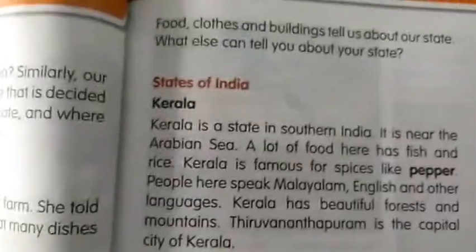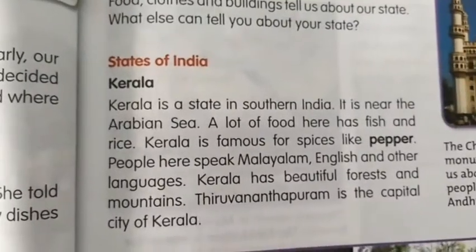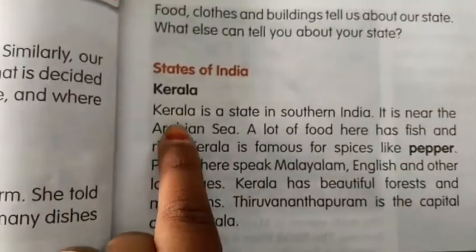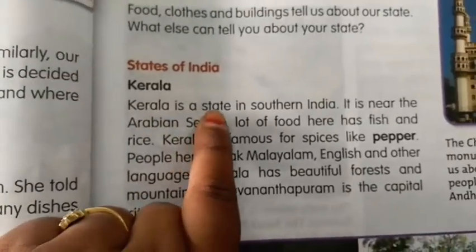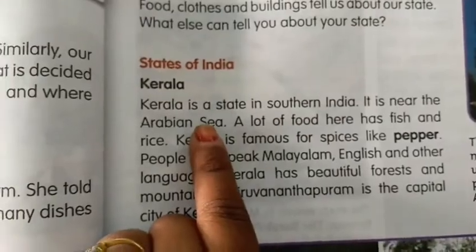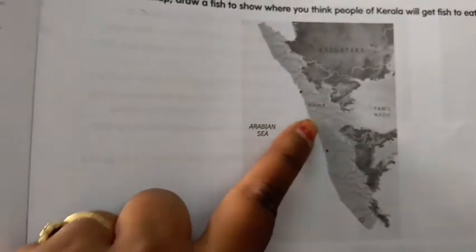Yes, this is the Kerala state. You can see here states of India. First one is Kerala. We'll read about Kerala. Kerala is a state in South India. It is near the Arabian Sea. Where is it, children? It is near the Arabian Sea. You can see in your workbook Kerala and the nearby Arabian Sea here.